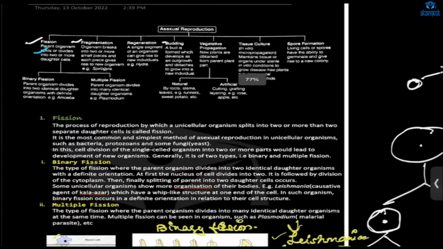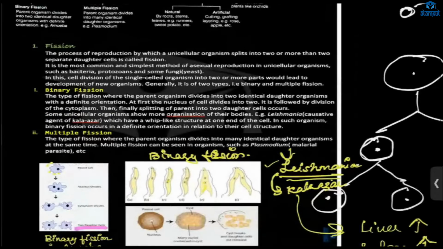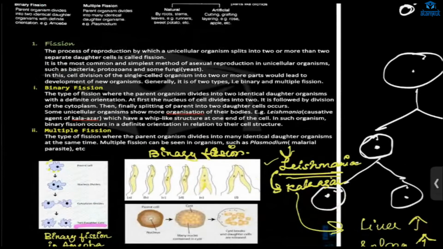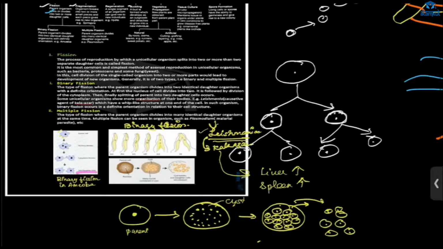In that, for fission, we have talked about binary fission and multiple fission. What is the difference between those two? Can you tell me? Difference between binary fission and multiple fission? In binary fission, the cell divides only into two daughter cells, and multiple fission divides into many. Correct, correct.